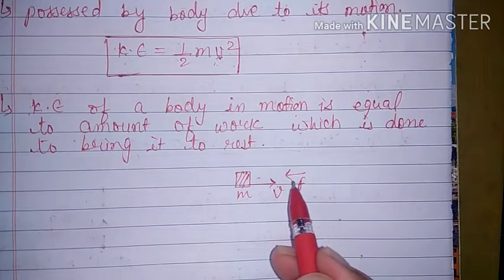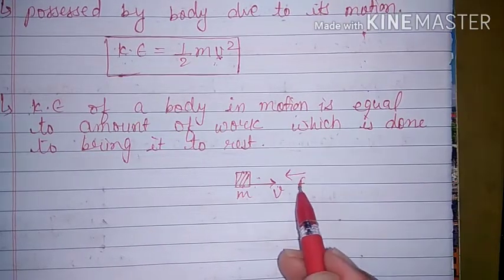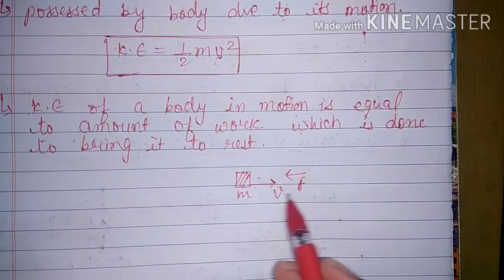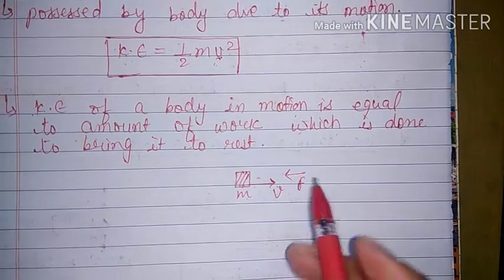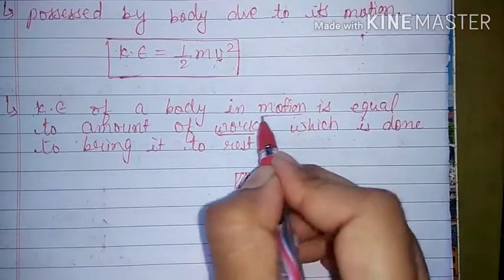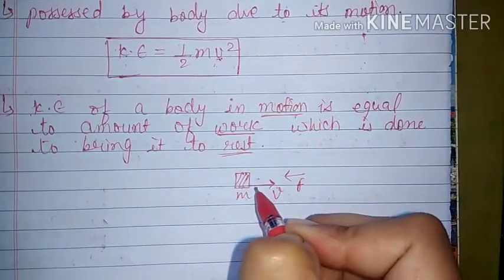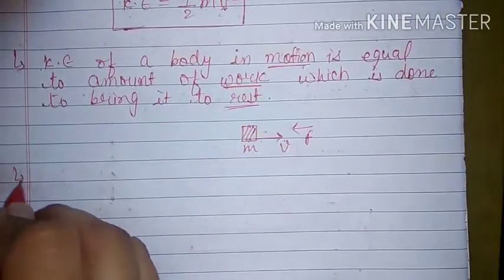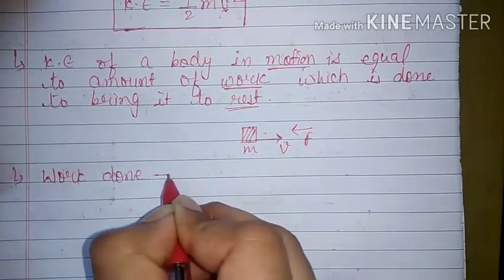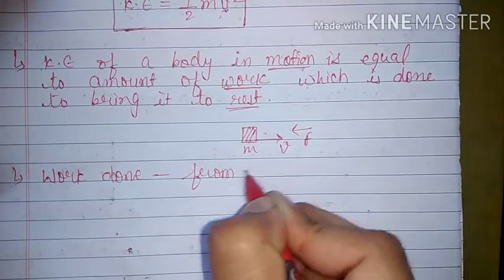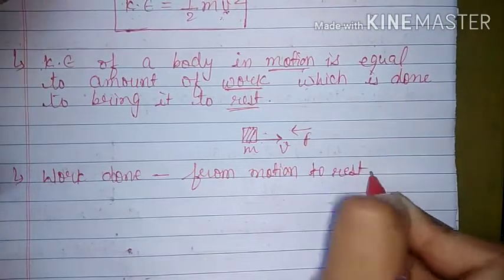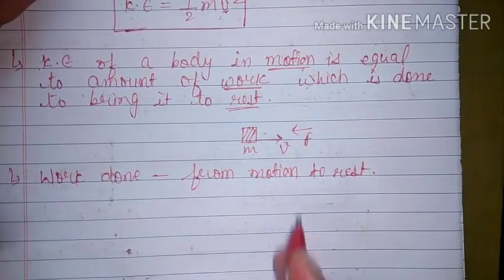So, and finally it will come to rest. And if you are applying the force and displacement is there, that means some amount of work has been done. So actually the kinetic energy is the amount of work done to bring the body from motion to rest. And this definition itself we will use in our derivation. So in short form we can write the kinetic energy is the amount of work done to bring a body from motion to rest. Motion to rest. And now this only we will use to derive the kinetic energy.